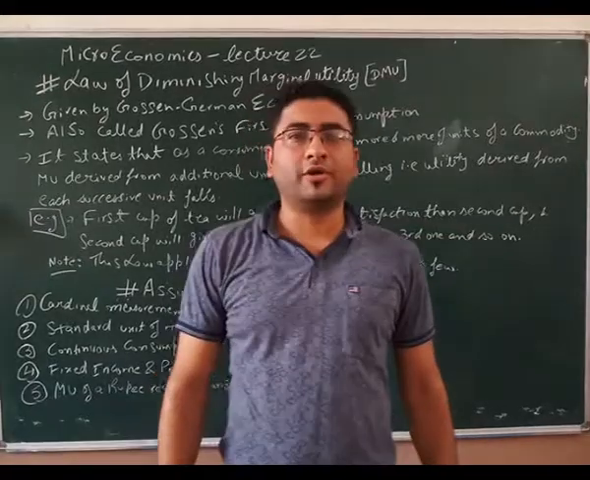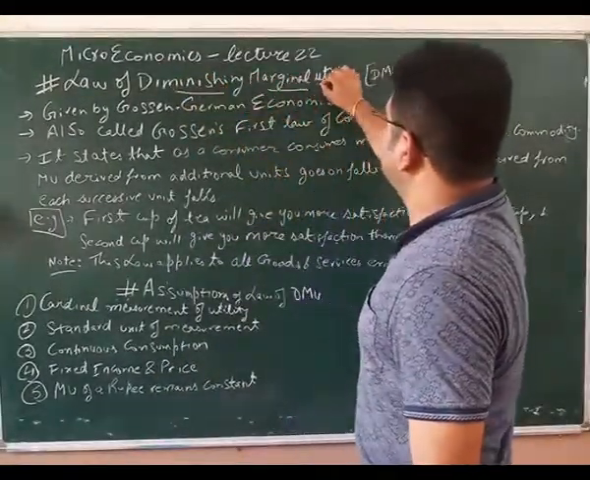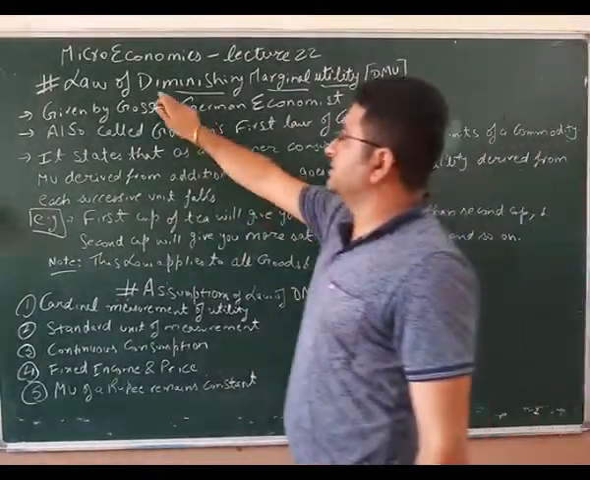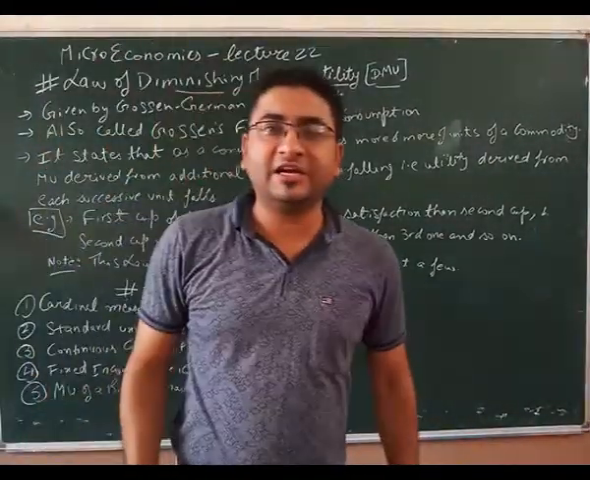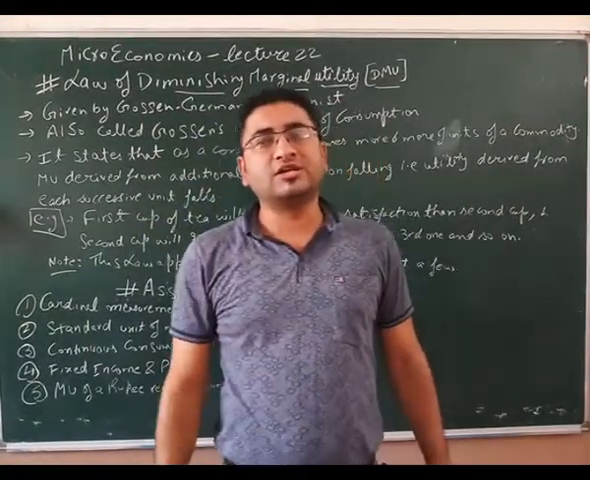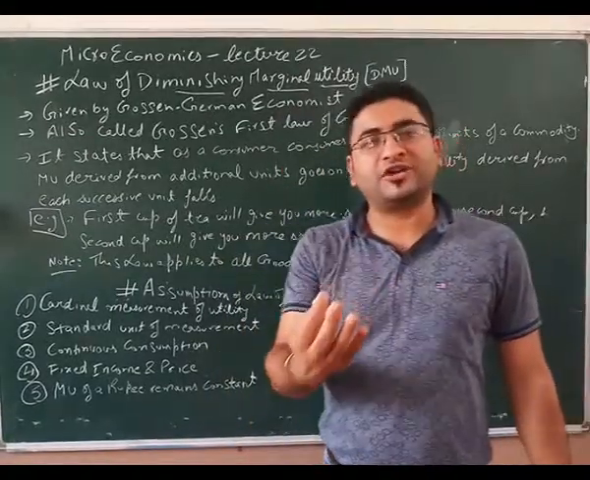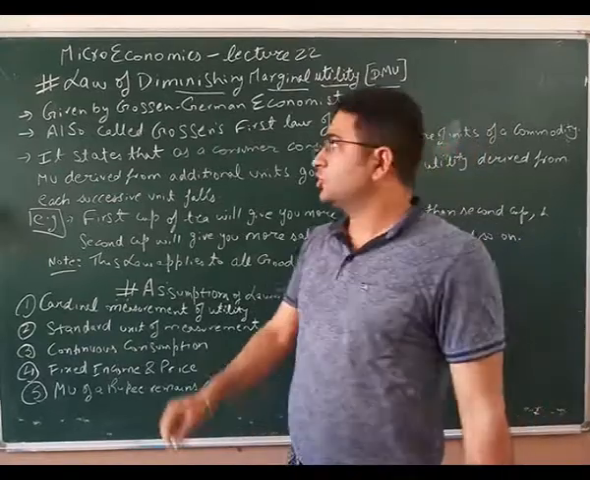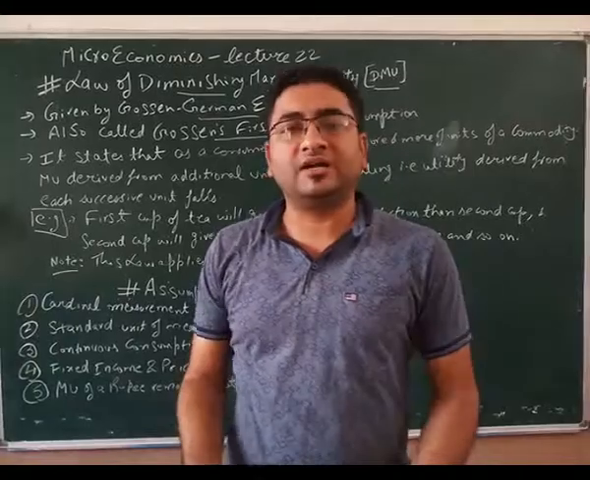Dear students, good morning. Today we will start a new topic, that is law of diminishing marginal utility. This is also called law of DMU. This law is related to consumer's equilibrium and was given by Gossen, who was a German economist. This law is also known after his name, that is Gossen's first law of consumption. I repeat, Gossen's first law of consumption. Now let us understand what it says.